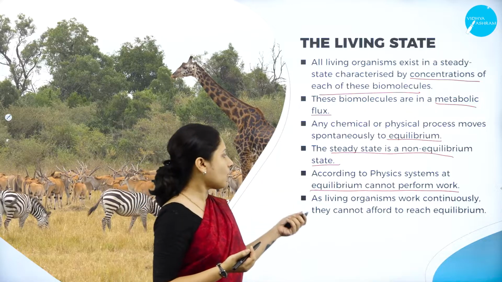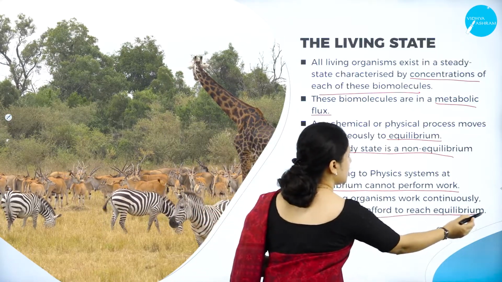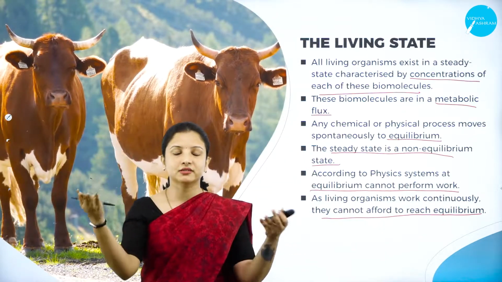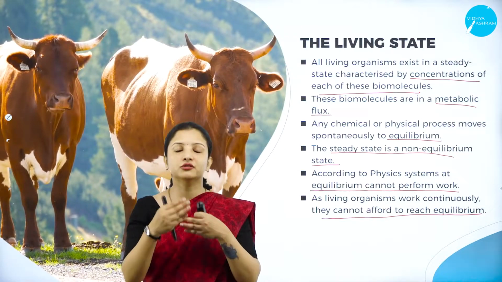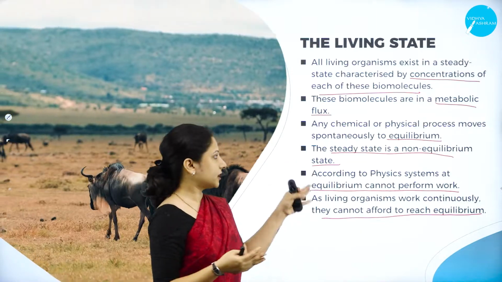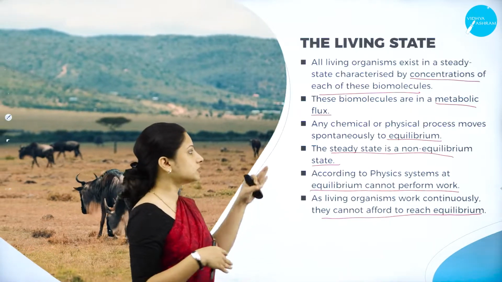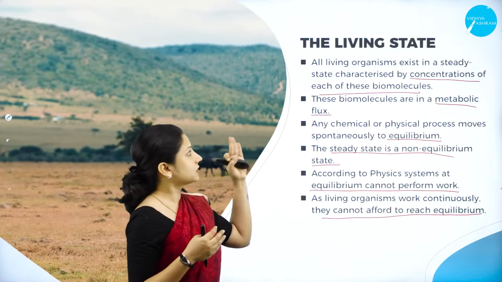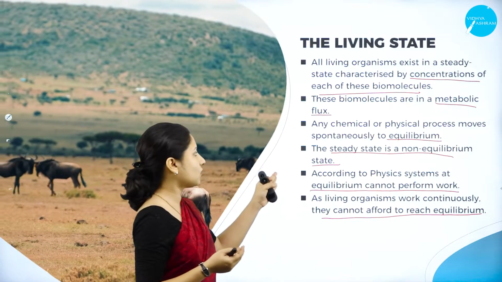Therefore, all living organisms work continuously. They cannot afford to reach equilibrium. If it reaches equilibrium, what does it mean? If it reaches that state, it means the death of the individual. Nothing is happening in that individual. There is no work or metabolic pathways occurring. So no individual remains in equilibrium. Why? Because there are always various metabolic pathways taking place. So the living state of a living organism is a non-equilibrium state.